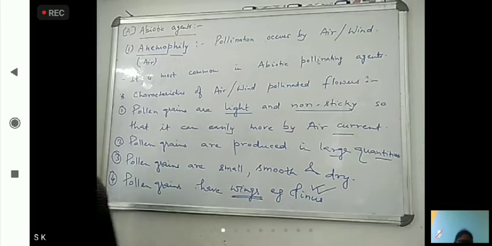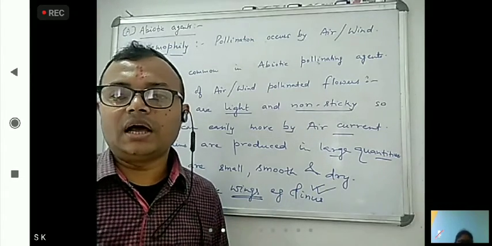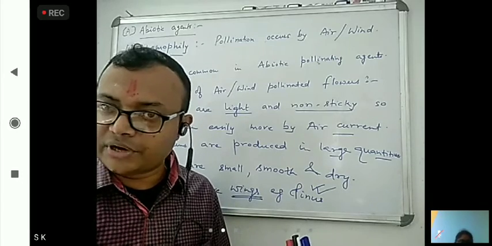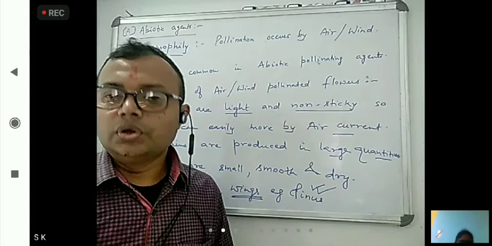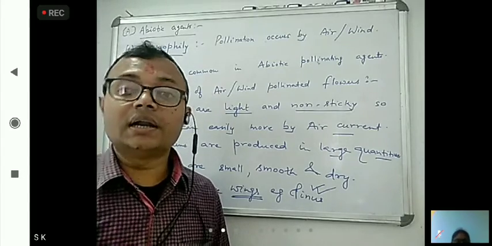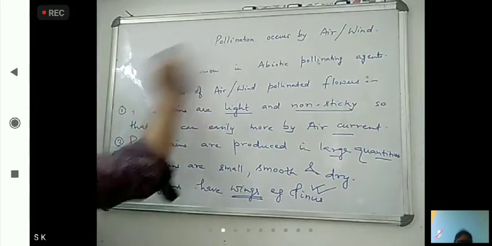What are the other features that they contain? Flowers are nectarless, because what is that? Abiotic agent, air. So flowers are nectarless and colorless.